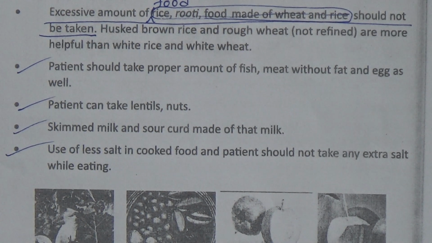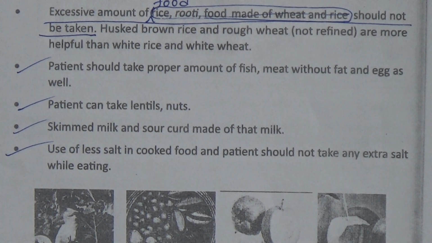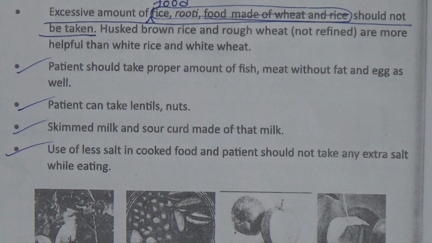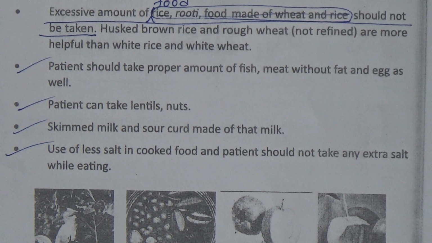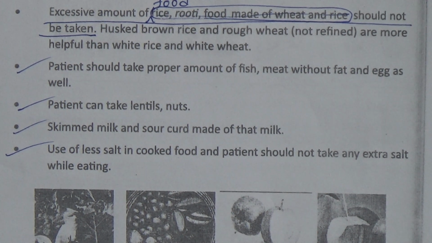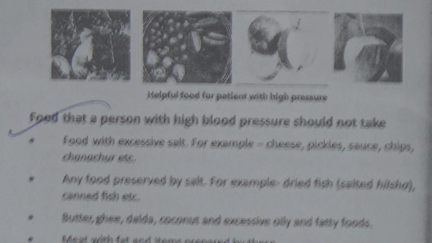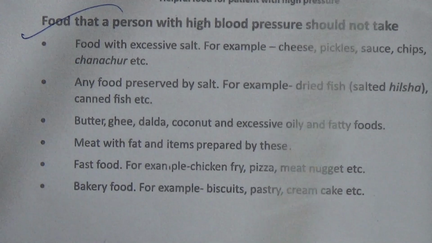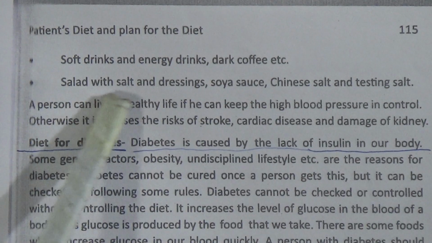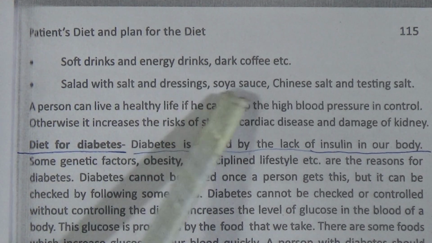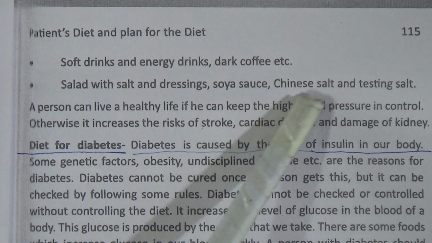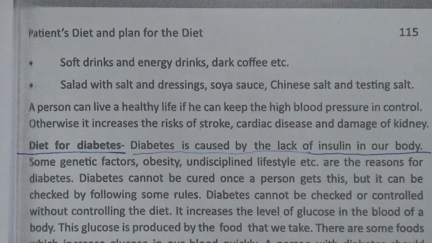Food that a person with high blood pressure should not take. Food with excessive salt. Any food preserved by salt. Butter, ghee, dalda, coconut and excessive oily and fatty foods. Meat with fat and items prepared by this. Fast food, bakery food, soft drinks and energy drinks, dark coffee, etc. Salad with salt and dressings, soya sauce, Chinese salt and Tuscan salt.